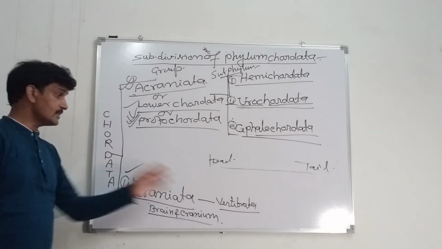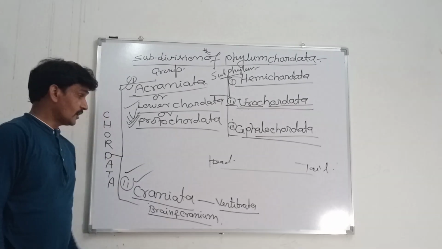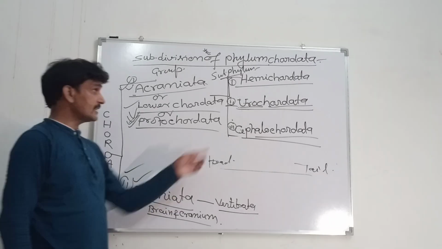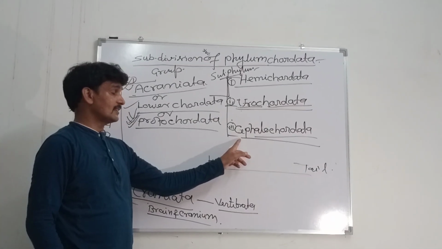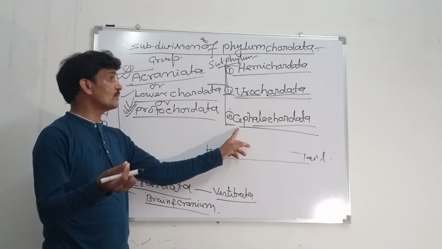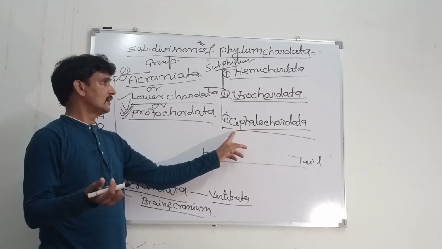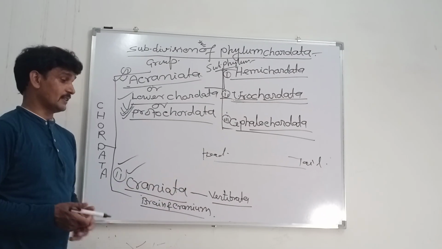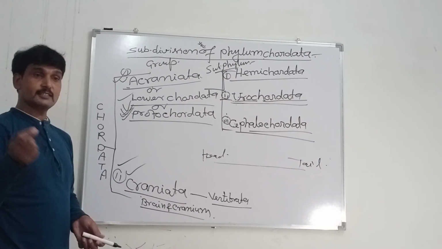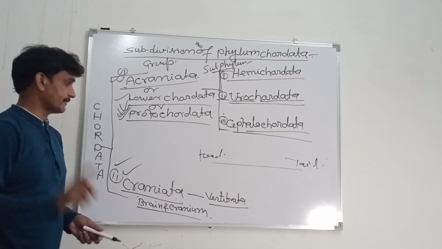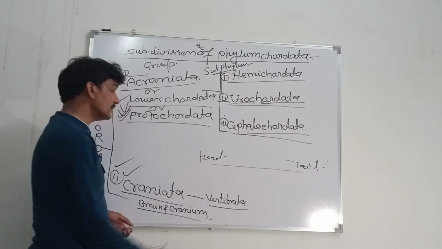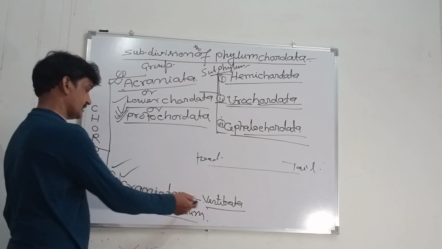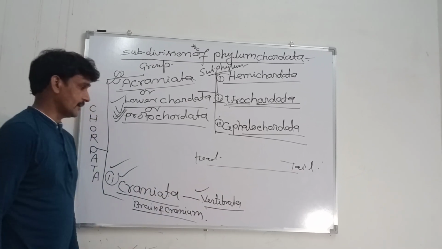In Urochordata and Cephalochordata there is an absence of a true backbone. But in Vertebrata there is a presence of a vertebral column, made up of vertebrae, which is why it is referred to as Vertebrata.